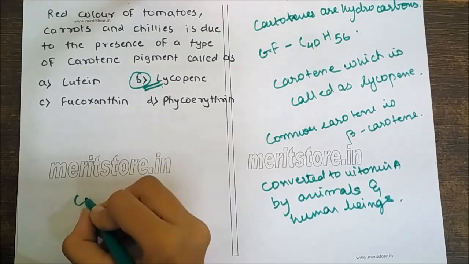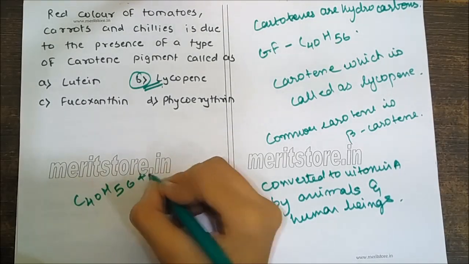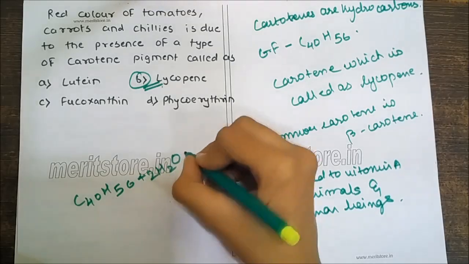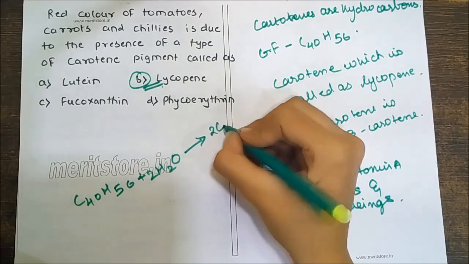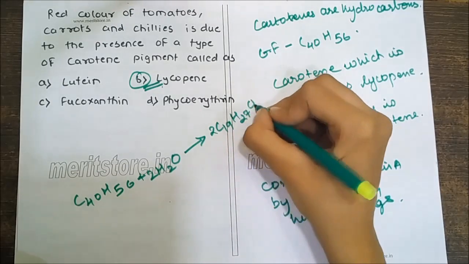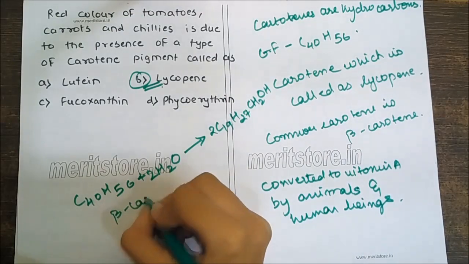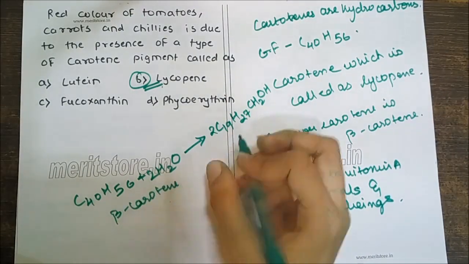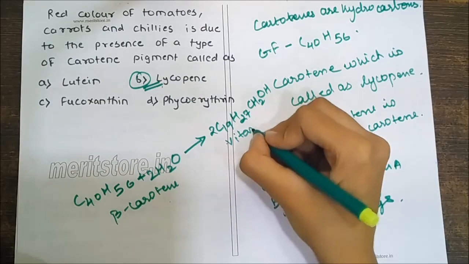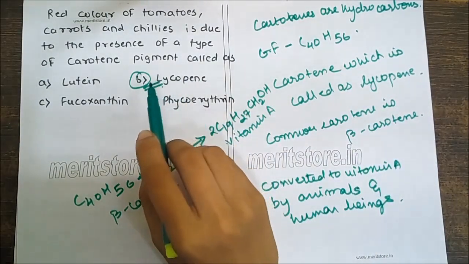So the formula is C40H56 plus 2H2O gives 2C19H27CH2OH. This is beta carotene, this is vitamin A. Correct answer is lycopene.